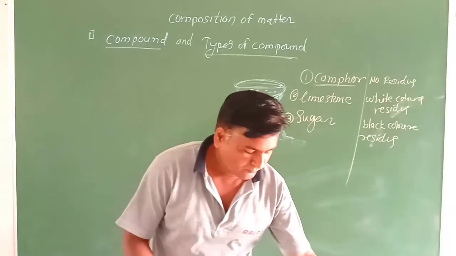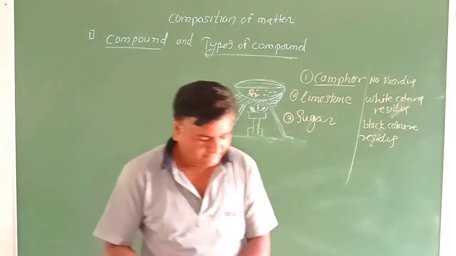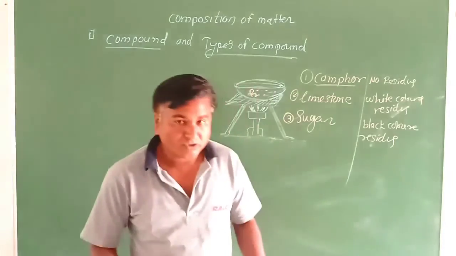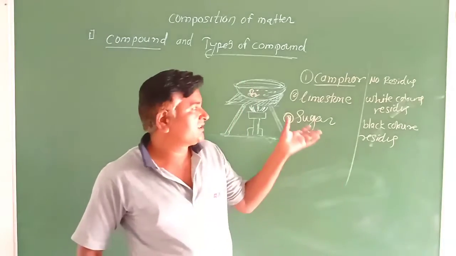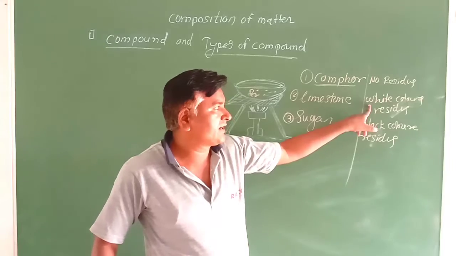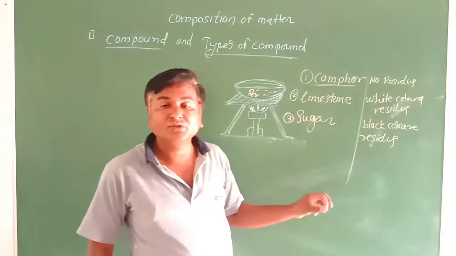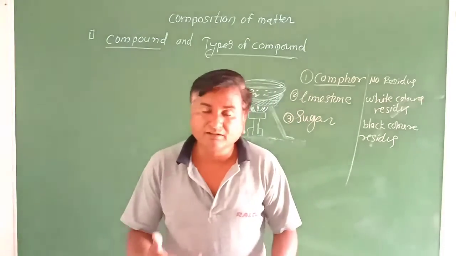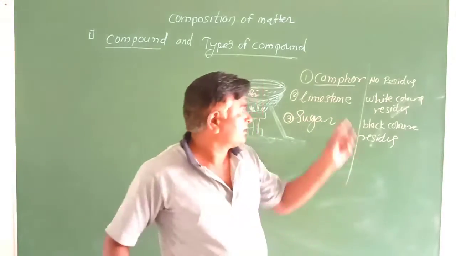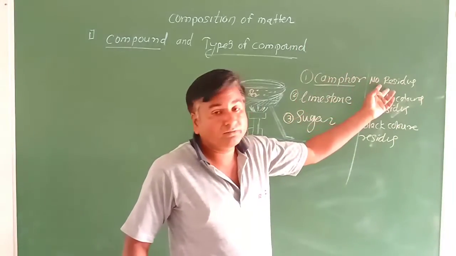When we heat substances strongly, if those substances do not burn properly, meaning the substance gives a white residue or a black residue, the combustion of these substances does not take place properly. Camphor gets proper combustion, therefore no residue remains.